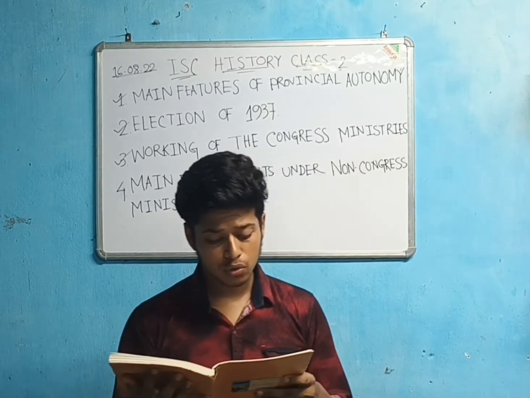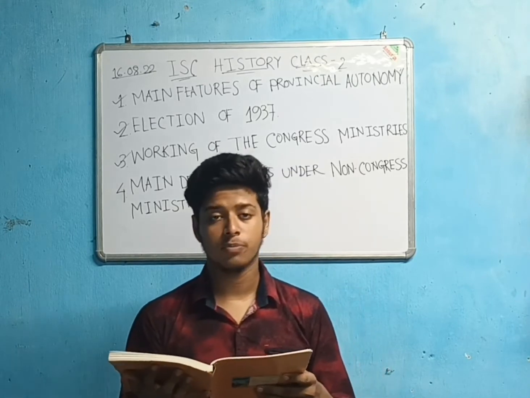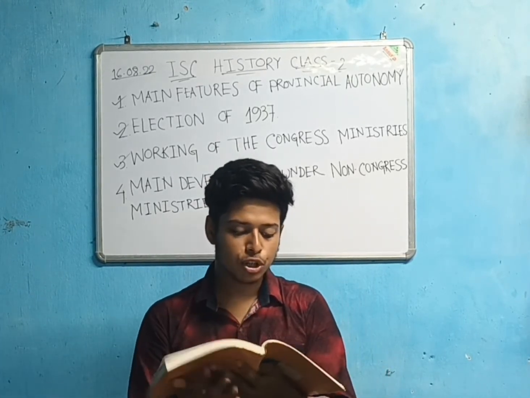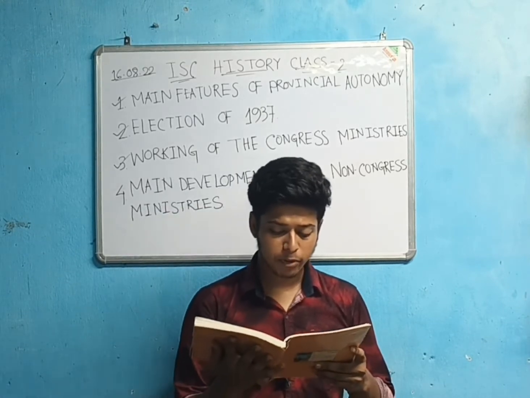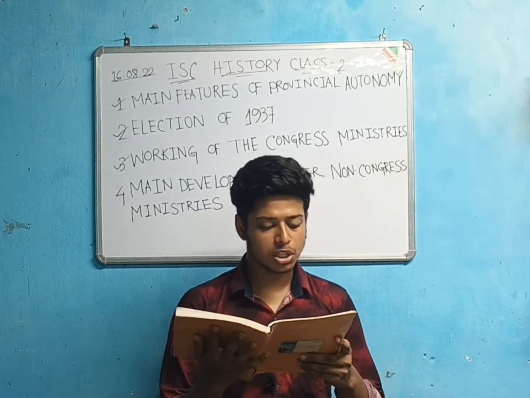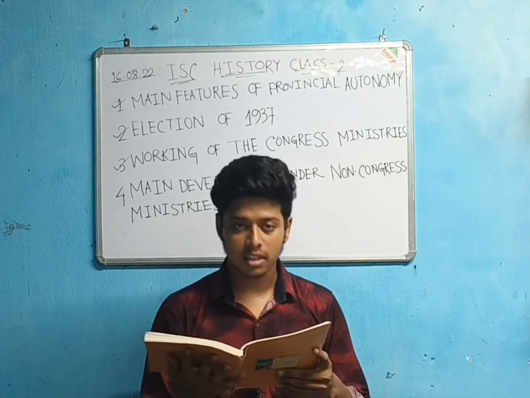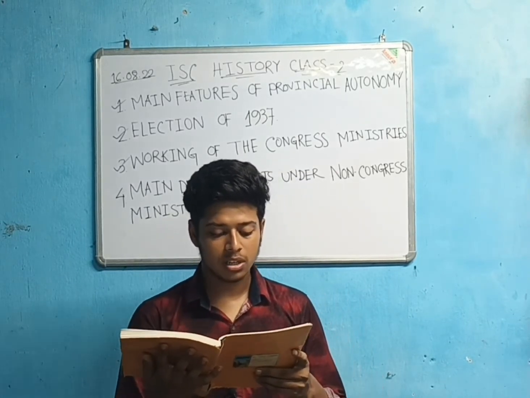In all Congress ruled provinces, a vigorous campaign was launched in favor of khadi and hand spinning. मतलब खादी एंड हैंड स्पिनिंग के फेवर में एक opinion create हुआ था। At the initiative of Congress, an all India National Education Conference was organized at Wardha. Wardha कहाँ पर है? In October 1937. The conference prescribed free and compulsory education throughout the country for 7 years.